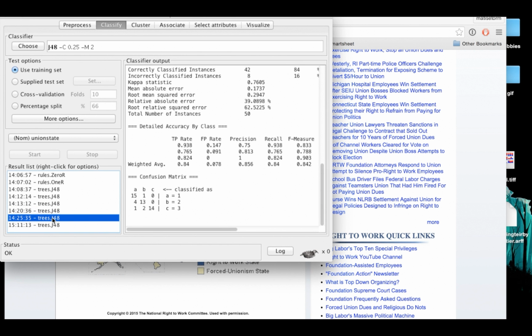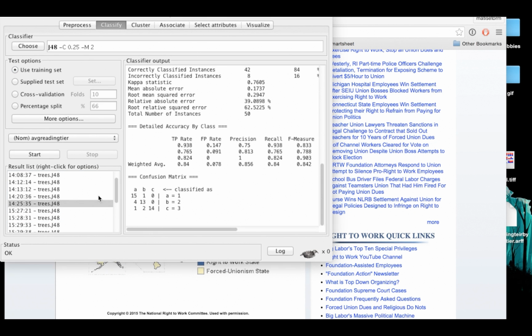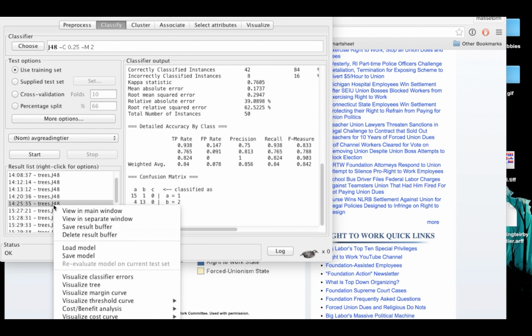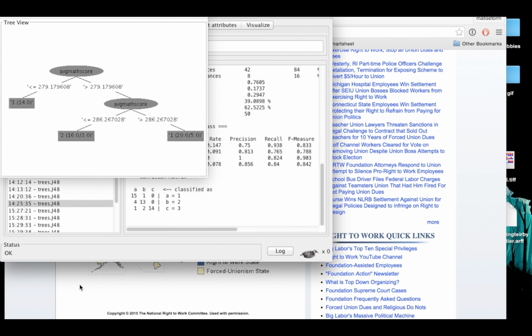So I said, what is the best thing to actually predict the reading score? So if we were to throw everything into the tree classifier at the same time and try to predict, or rather classify, the class of 1, 2, or 3, the top tier reading scores, middle tier reading scores, or third tier reading scores, turns out that with an 84% classification rate, we can predict it based on just average math score alone.